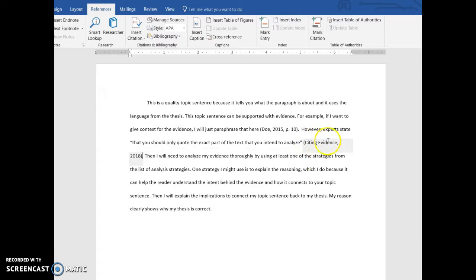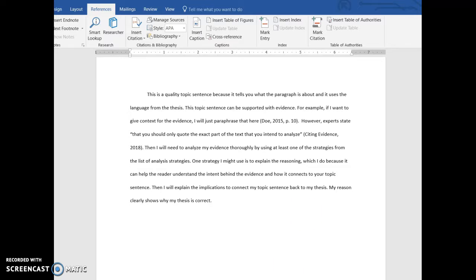And you'll notice here that it says Citing Evidence 2018 because I didn't have the author. So instead it uses the title of the web page. And that's totally fine. It doesn't need a page number because the web page doesn't have a page number. Then I go and finish my paragraph up with analysis and connecting back to my thesis. So this brings us to our next part.